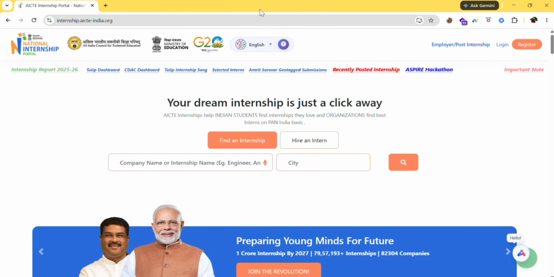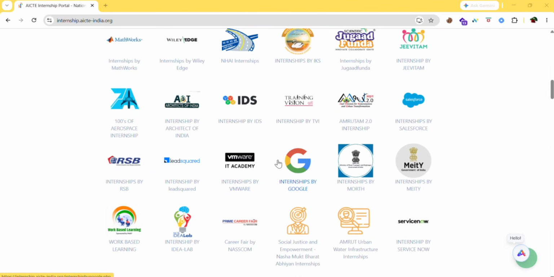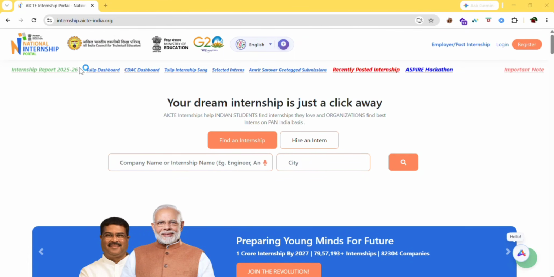So today I'm back with an internship opportunity from the AICTE website. In this website you can find both paid and unpaid internships. This is a website which is associated with the government. In this portal you can find internships from various companies, like here you can find the company name. Okay, even from Google you can get an internship here, and it is associated with AICTE and the Ministry of Education.